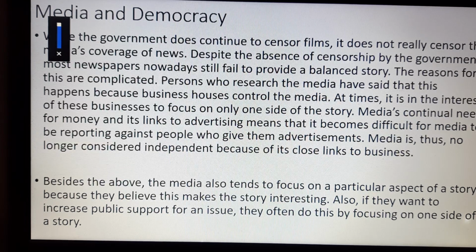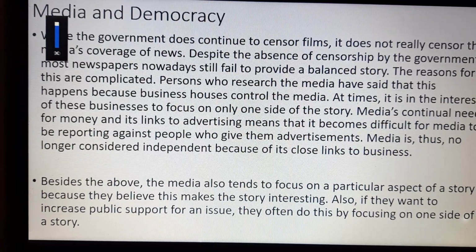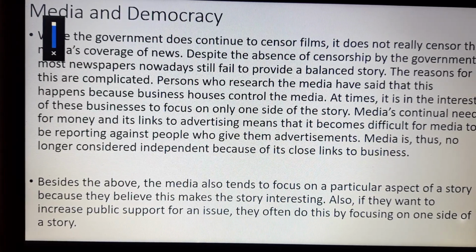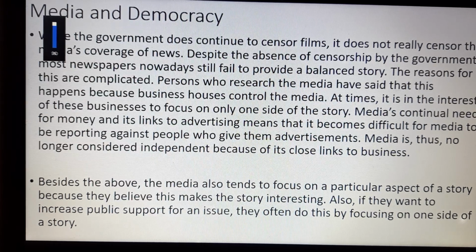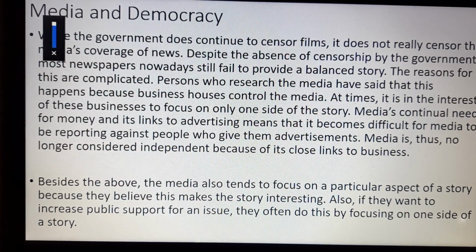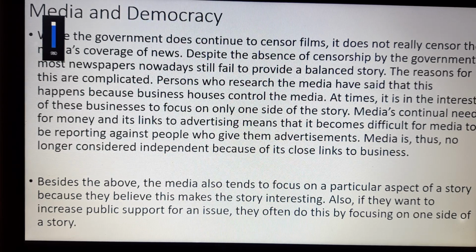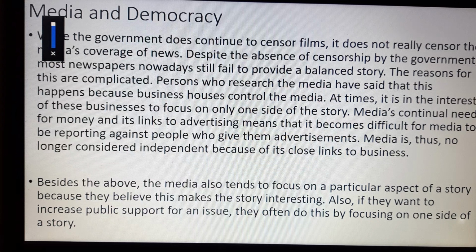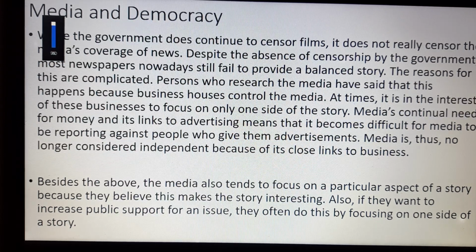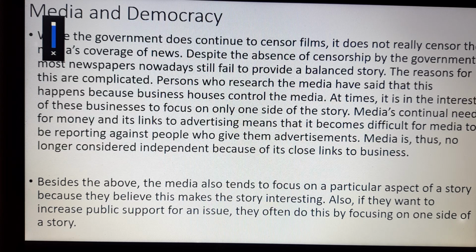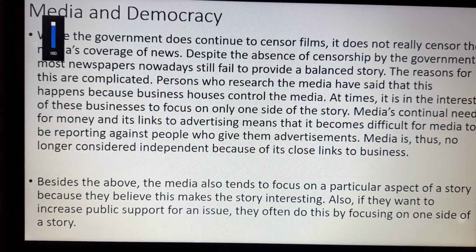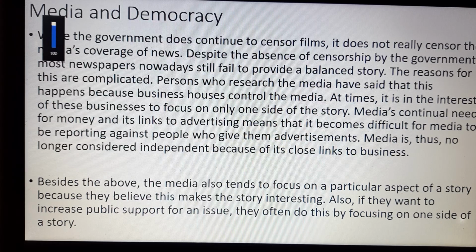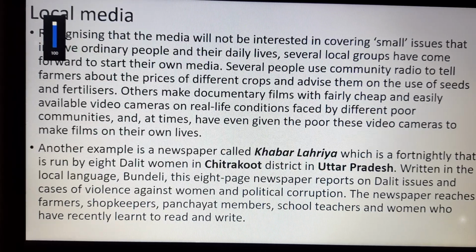So these business houses are providing the money, so the media cannot write or telecast anything negative about any of the business persons. Besides the above, the media also tends to focus on a particular aspect of a story because they believe this makes the story interesting. So they will show you a story in such a manner that you will get inspired by that story. You will not see what the truth is there, what the right thing is. You will just move on, getting attracted by the particular person. And so they want to increase public support for an issue. They often do this by focusing on one side of the story. So this is the wrong notion.